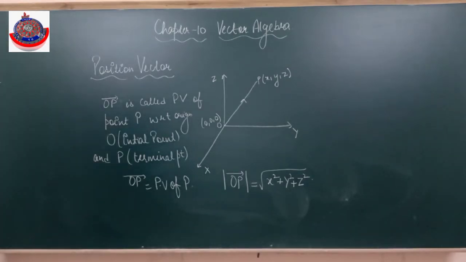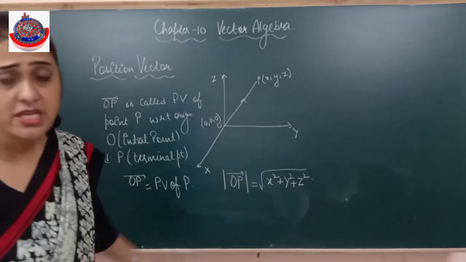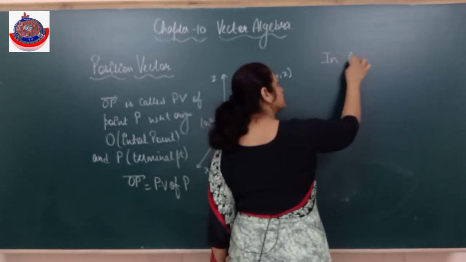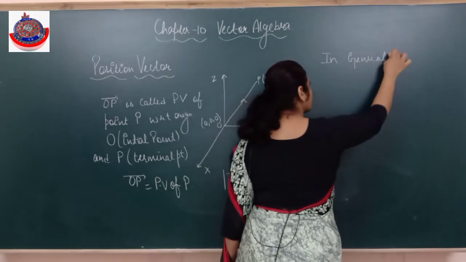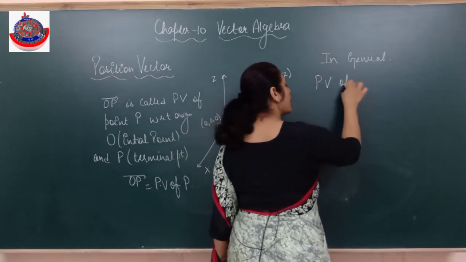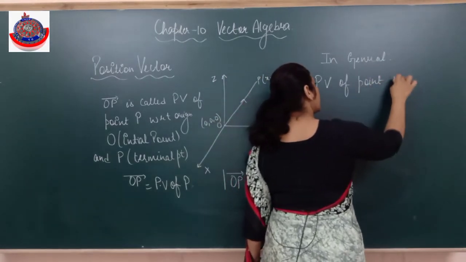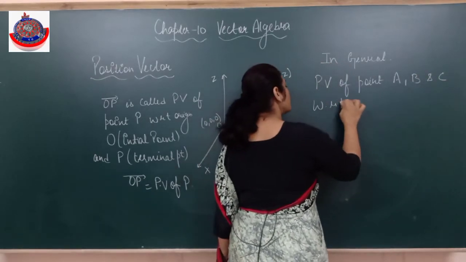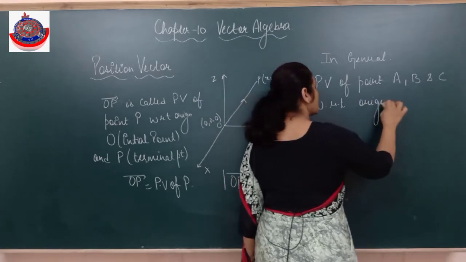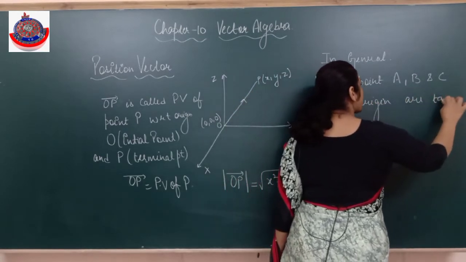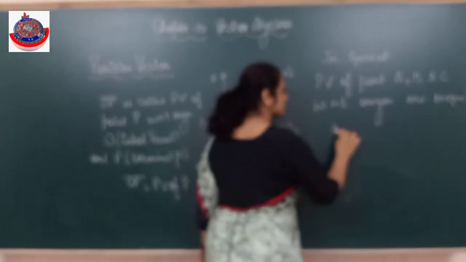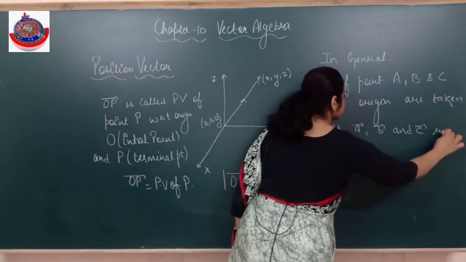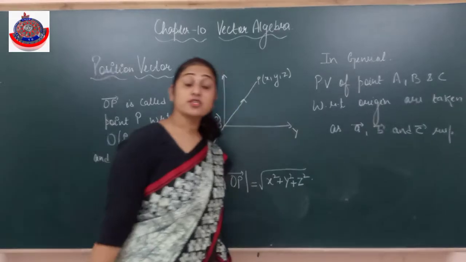Is this clear? Alright. So now this is one point. In general, position vectors of points A, B and C are denoted by A vector, B vector and C vector respectively. हम पोजीशन वेक्टर्स को ऐसे रिप्रेजेंट करते हैं.